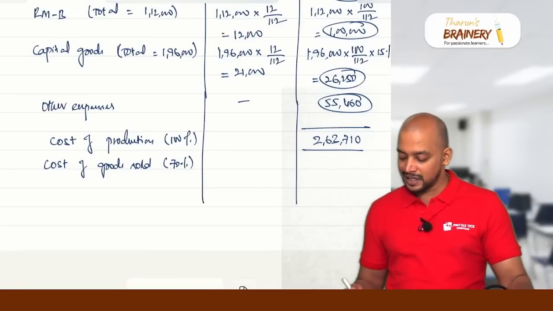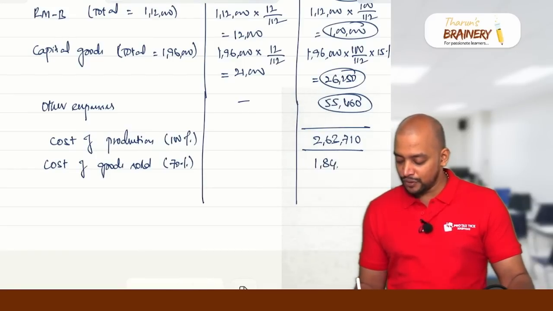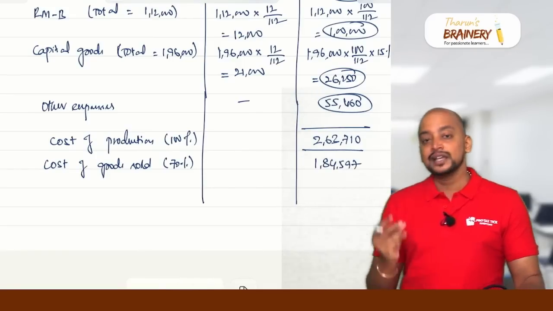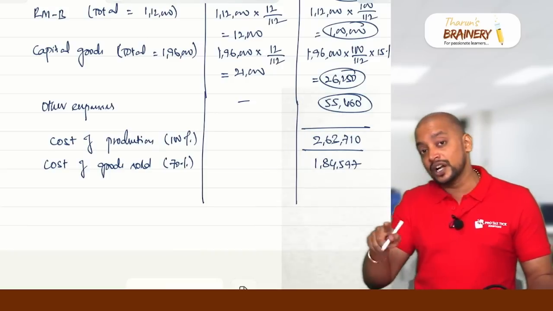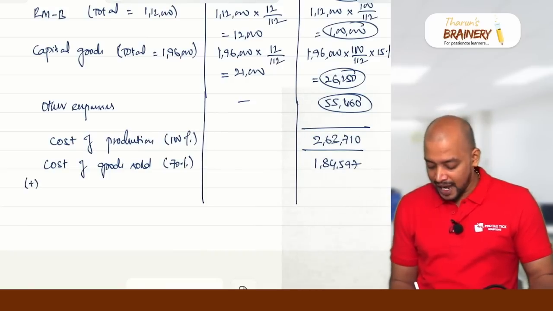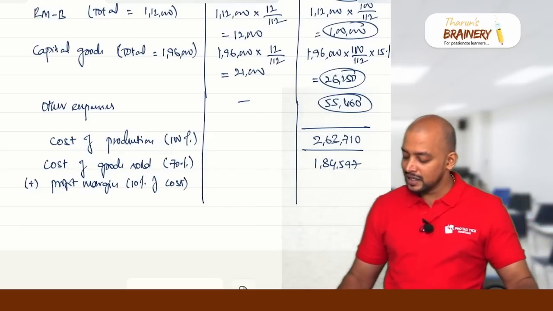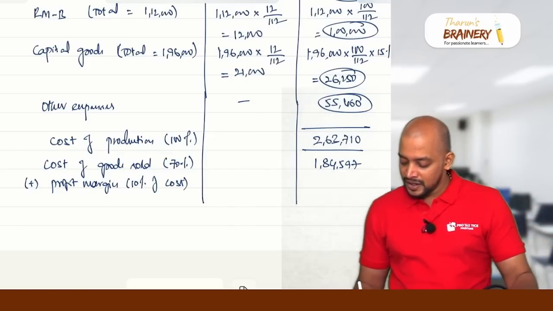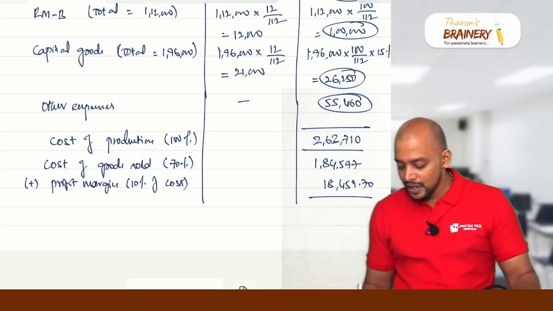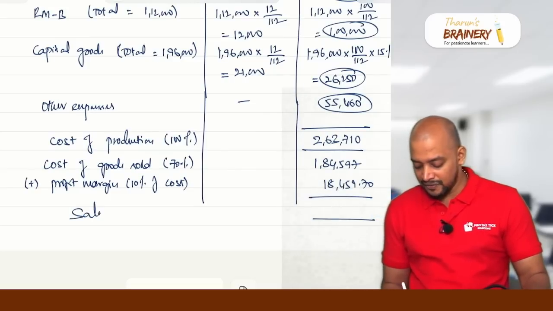Into 70%, that is 1,84,597, is the cost of goods sold. To that we need to add profit. Add profit margin of 10% of cost. So you take 10% of this, that is 18,459.70. Then we will get the sale value.